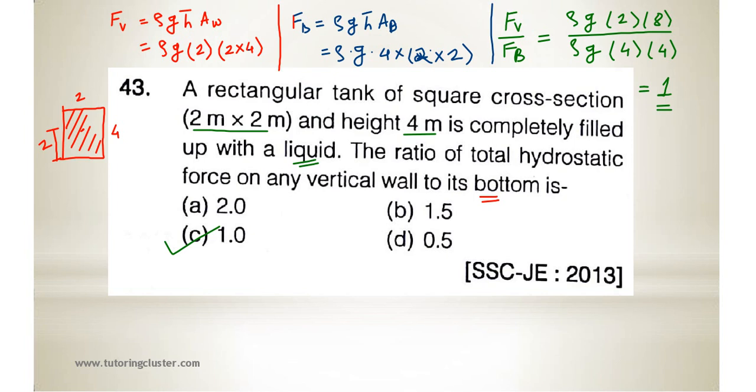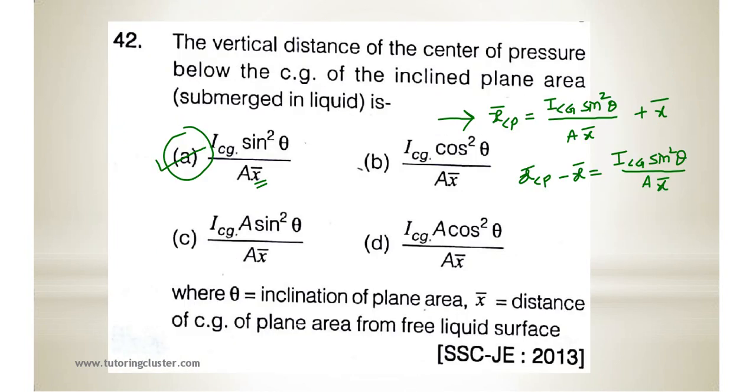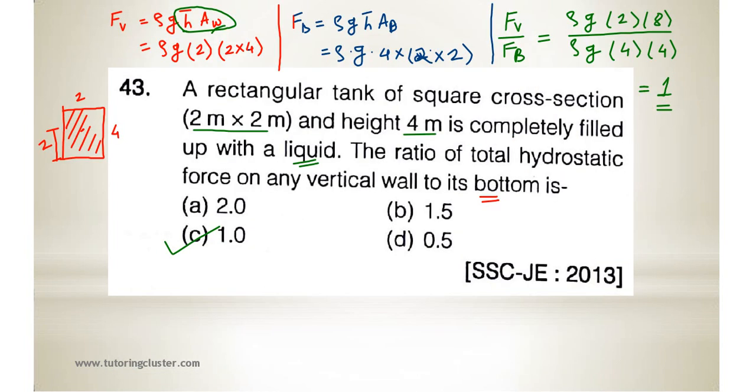You have to calculate the total hydrostatic force on the vertical wall and on its bottom. The difference is how to calculate the CG of the bottom. This is the area of the wall, and AB is the area of its bottom. At the bottom it's a square cross section. Basically it's a rectangular tank which has a square cross section.